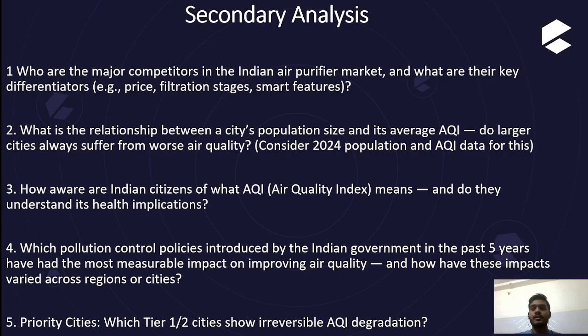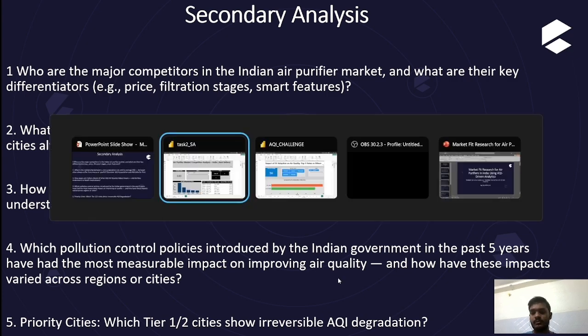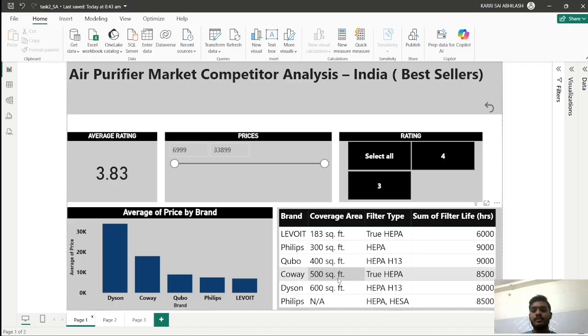So here you can see the questions they have provided for us for secondary analysis. Who are the major competitors in the Indian air purifier market, and what are their key differentiators? Here you can see the top 5 brands in India which produce air purifiers: Dyson, Coway, Cubo, Philips and Levoit.